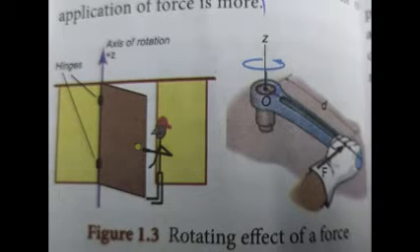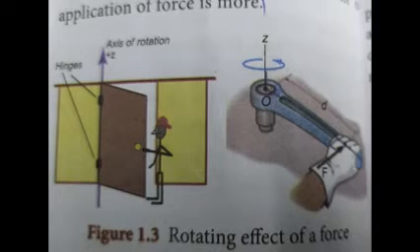Next reading, rotating effect of force. Have you observed the position of the handle in a door? It is always placed at the edge of the door and not at some other place. Why? What is the reason? Have you tried to push the door by placing your hand closer to the hinges or the fixed edge? What do you observe? This is given in the book, page number 4.